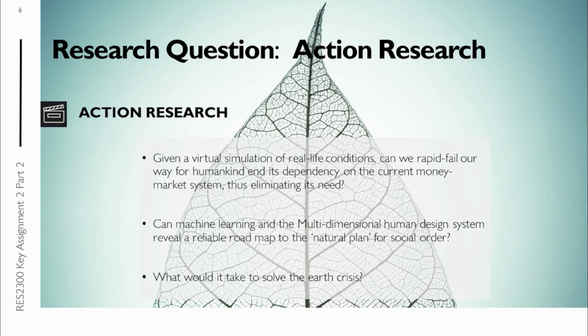Action research questions. Given virtual simulation of real-life conditions, can we rapidly fail our way for humankind to end its dependency on the current money market system, eliminating its need? Can machine learning and the multidimensional human design system reveal a reliable roadmap to the natural plan for social order? What would it take to solve the Earth crisis?